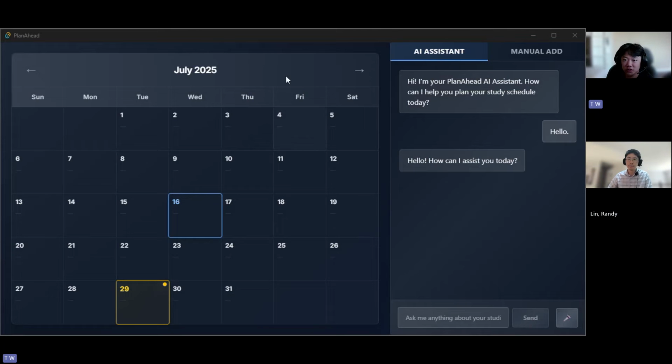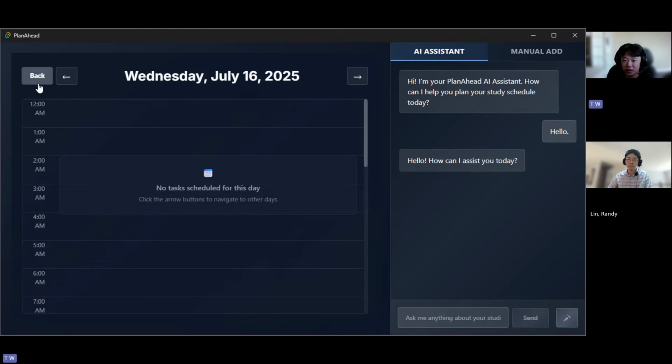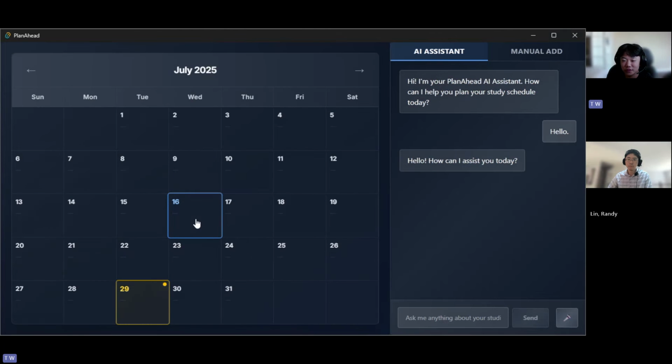Thank you. So this is my app that I've made, Plan Ahead. It's multi-user support, and it has a calendar, and then it has a built-in AI assistant that you can speak with. So I could say, "Hello, Plan Ahead, I need to do my homework from 5 to 6 p.m. today. Can you add that to my calendar?"